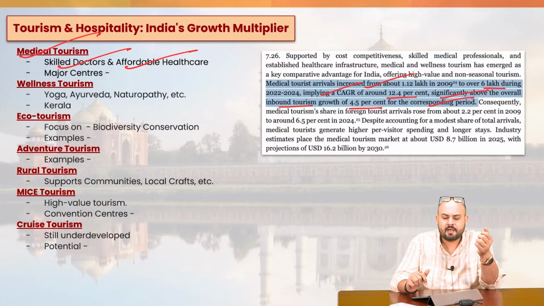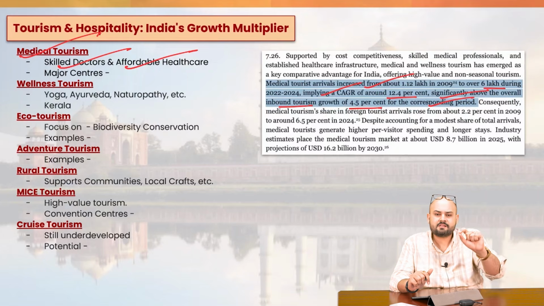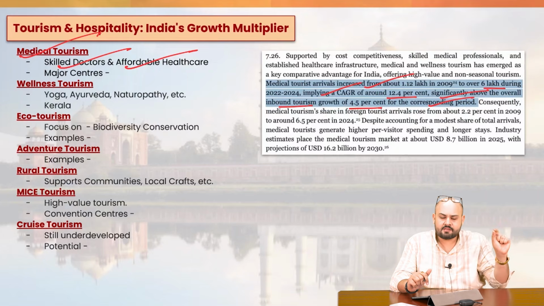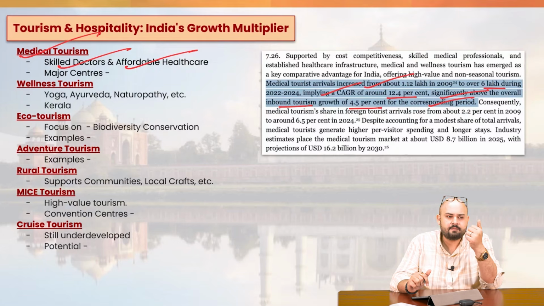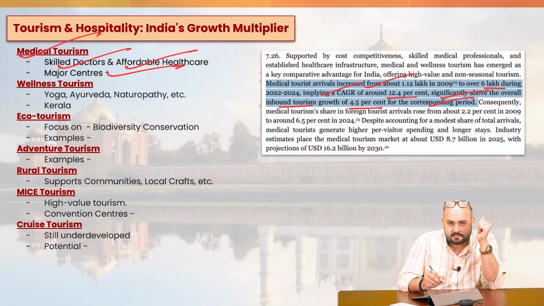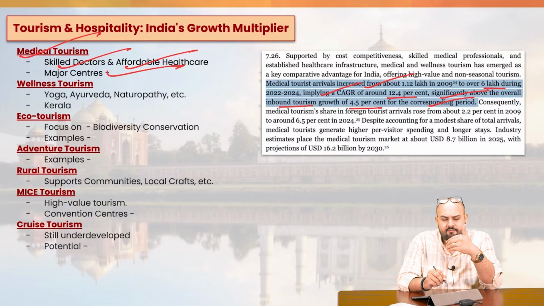For example, we have the Apollo hospitals, we have the Fortis healthcare, right? And comparatively to the prices which are being charged in the other countries, they are charging much less. And we have basically emerged as a key destination as far as organ transplantation is concerned, cardiac care, orthopedics, or, let's say, IVF treatment. So these are the major centers, right? For example, we have Delhi, we have Gurgaon, we have the other places, we have the Medanta, for example.